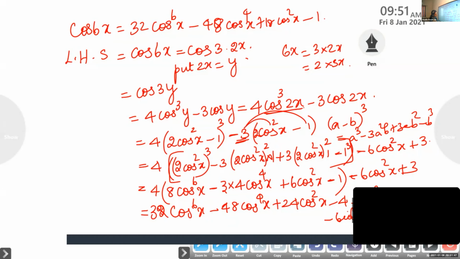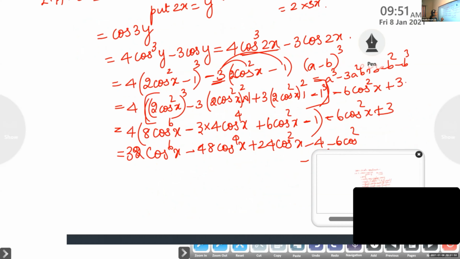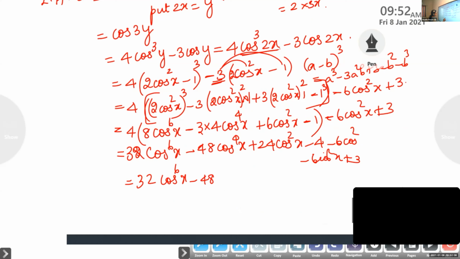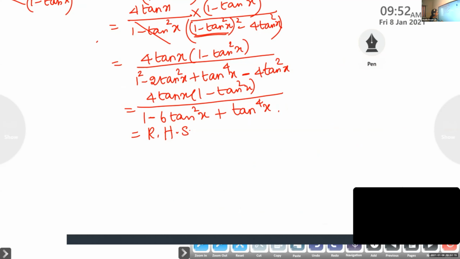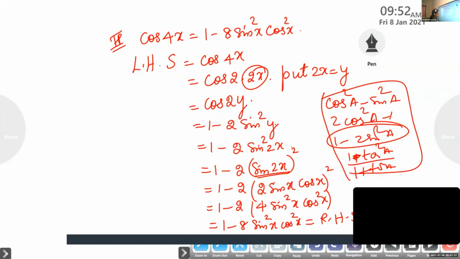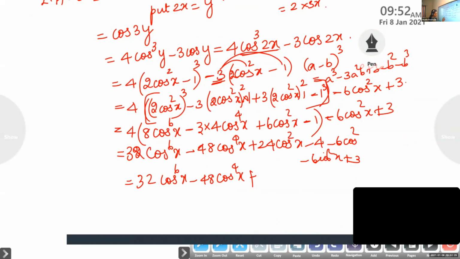Then group it and write, you will get the final answer, which is 32 cos raised to 6x minus 48 cos raised to 4x plus, 24 minus 6 means it is 18 cos square x minus 1.